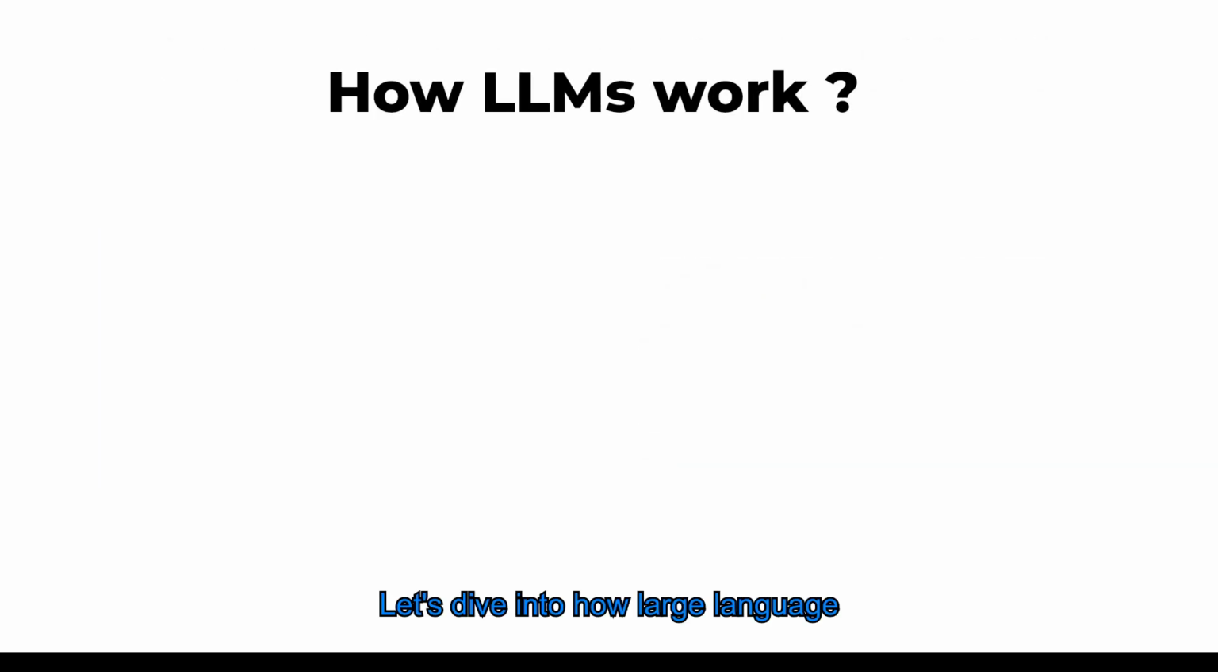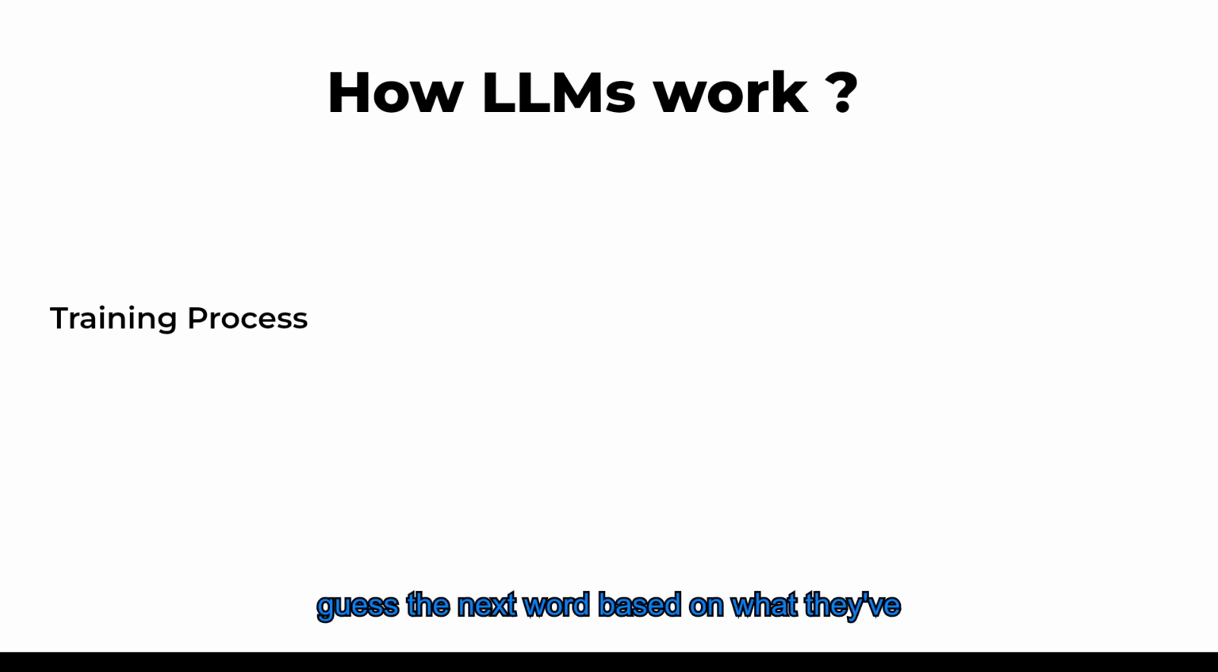Let's dive into how large language models, or LLMs, work. First, we have the training process. Imagine teaching a child to predict what comes next in a story. You read them many different books, and after a while, they start to guess the next word based on what they've heard before. For example, if they hear "the cat sat on the," they might guess "mat" because that's a common phrase. Similarly, LLMs learn by reading a huge amount of text from books, articles, and websites. They look for patterns and learn which words often come together. So when you ask them something, they can give you a good response based on what they've learned.